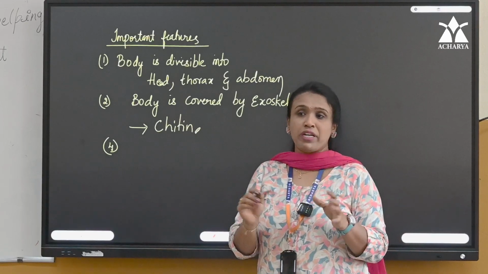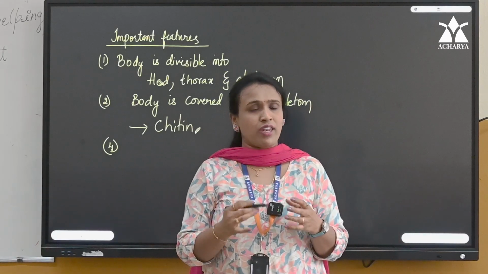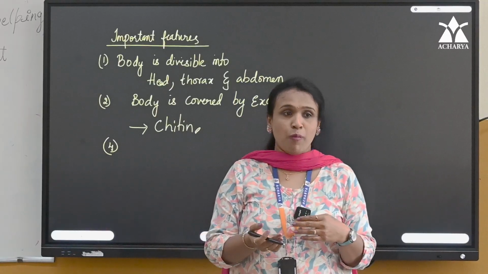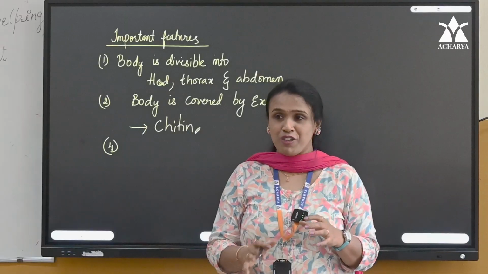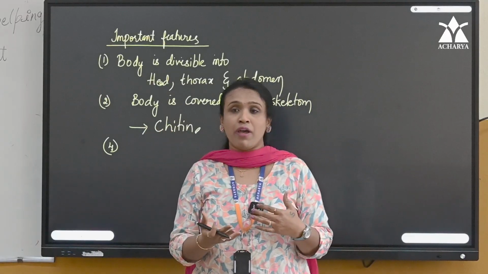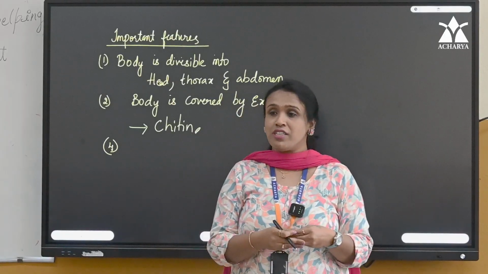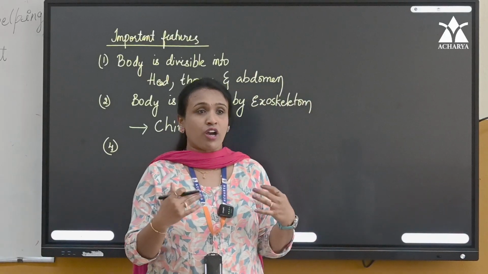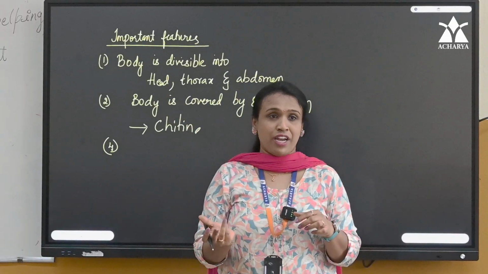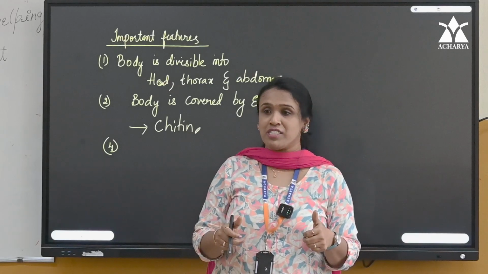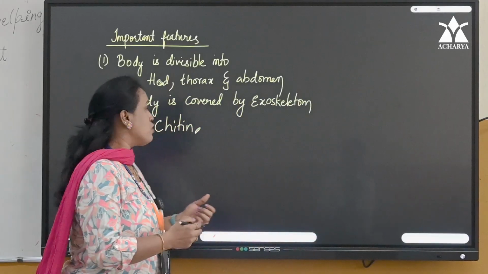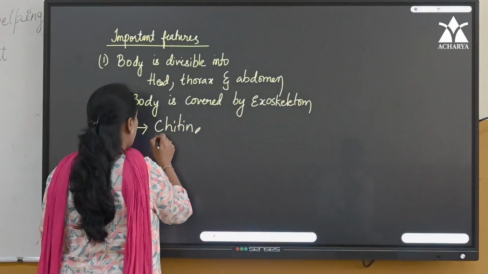In any habitat of Arthropoda, they survive. Their survival rate is higher than any other animals. Why? It is because of the same exoskeleton. Chitinous exoskeleton provides them protection against any changes in the environment. That's why they are distributed across the globe, and their survival rate is high. When survival rate is high, what is the rate of reproduction, children? High. That's why they are distributed across the world. Is that clear? So chitinous exoskeleton is a very important feature.